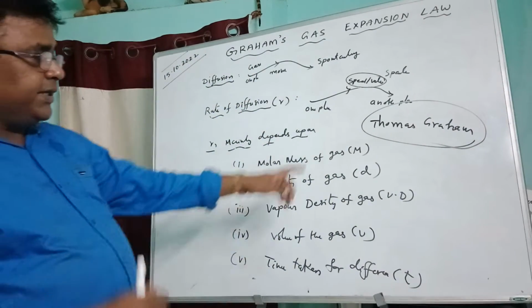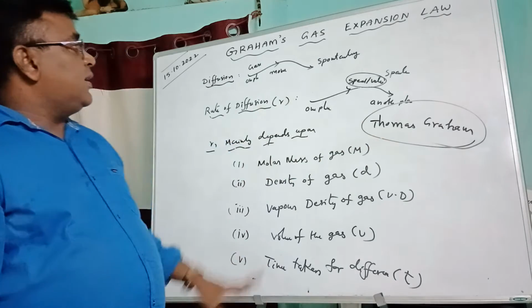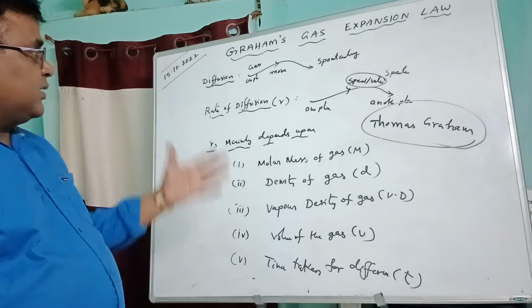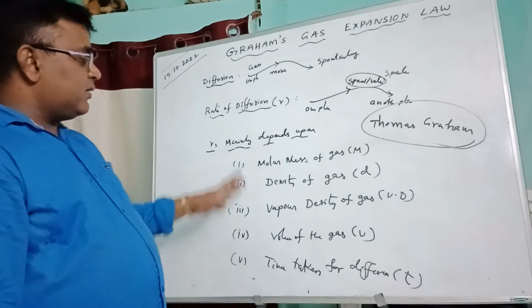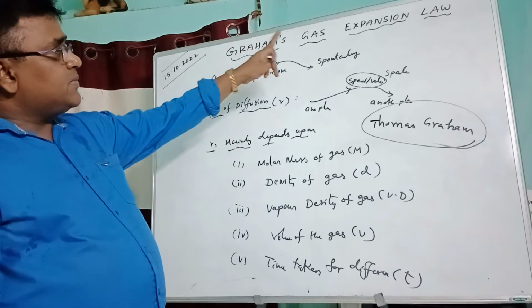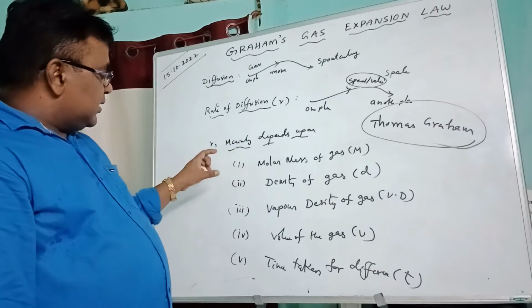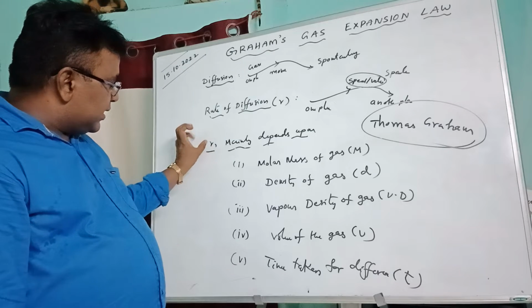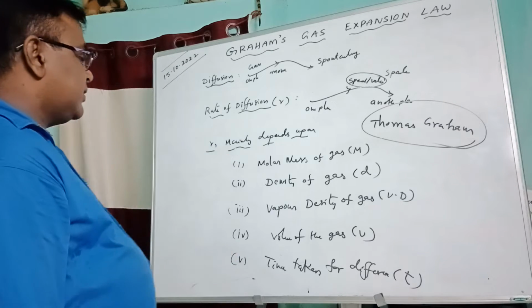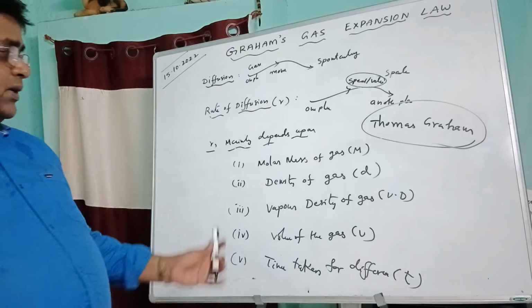Thomas Graham is the scientist who made experiments on gas diffusion and gas expansion, and finally he discovered a law which is known as Graham's gas expansion law. So Thomas Graham found the relation between R and these five factors. First you note it.